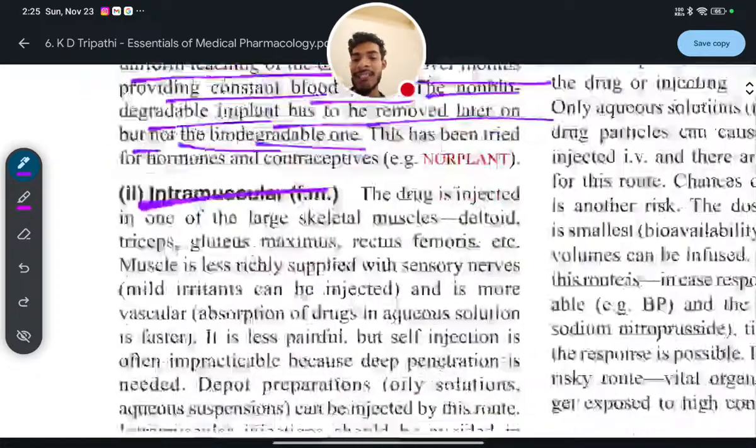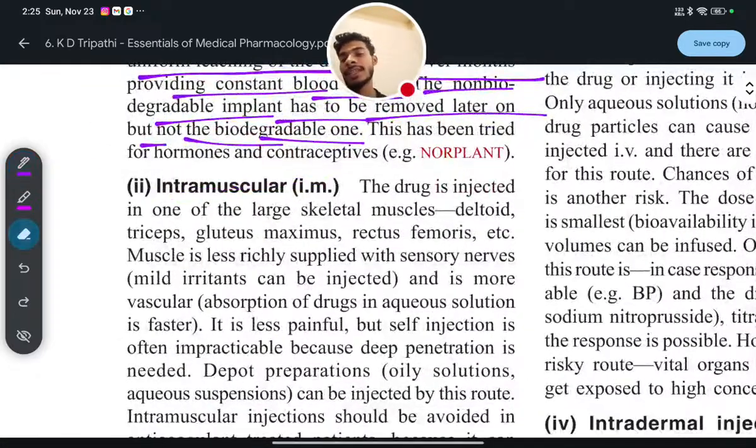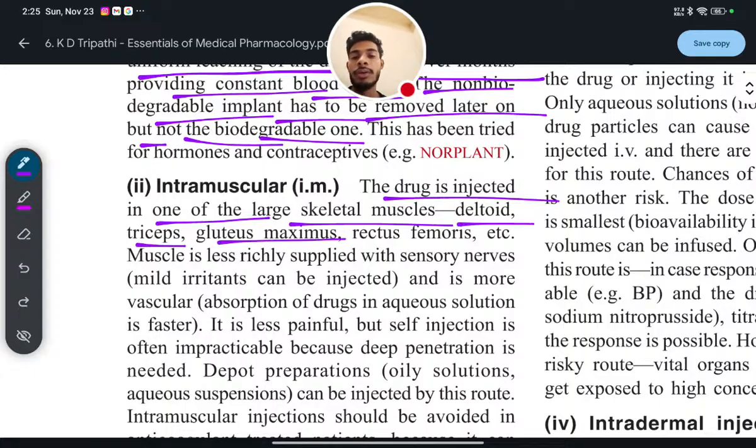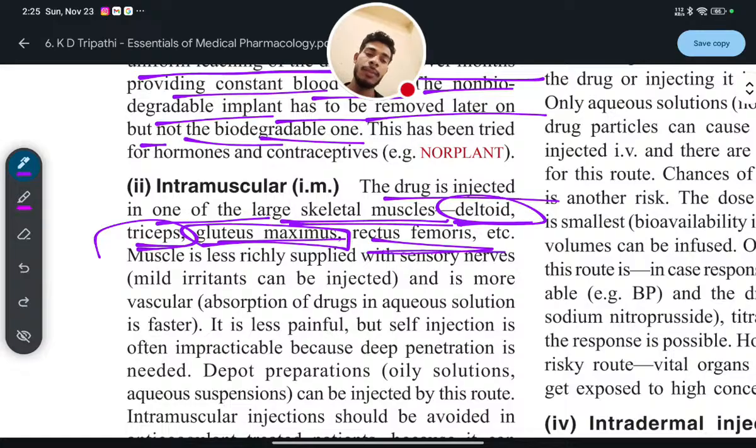Next, intramuscular. It is a very easy process; everyone knows what intramuscular is. The drug is injected into one of the large skeletal muscles such as the deltoid, triceps, gluteus maximus, or rectus femoris.